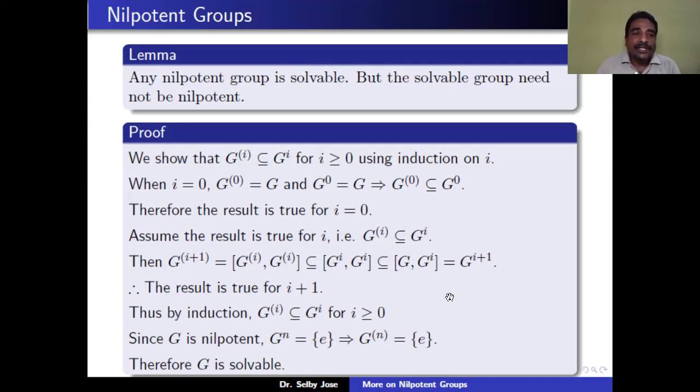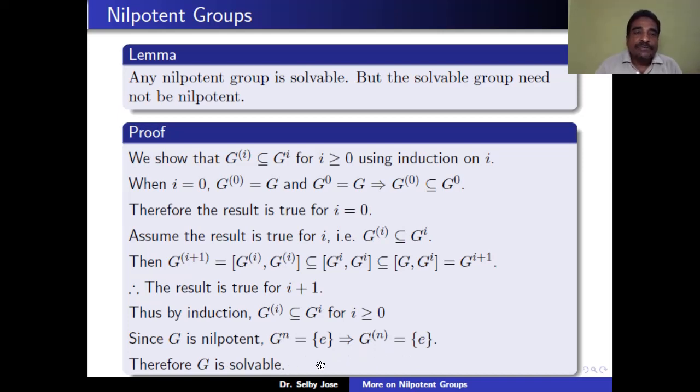So by induction, G^(i) is contained in G_i for all i greater than or equal to 0. Now since G is nilpotent, G_n is equal to the identity for some n greater than or equal to 0. Therefore, G^(n) is contained in G_n, which is equal to the identity. Therefore, G^(n) also becomes the identity. That means that the commutator series reaches the identity in a finite number of steps. So by the characterization of a solvable group, we can say that G is solvable.